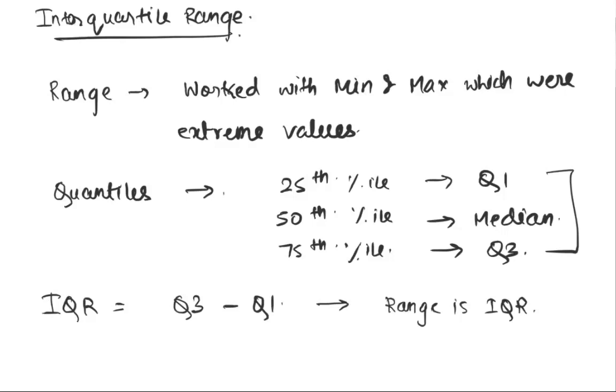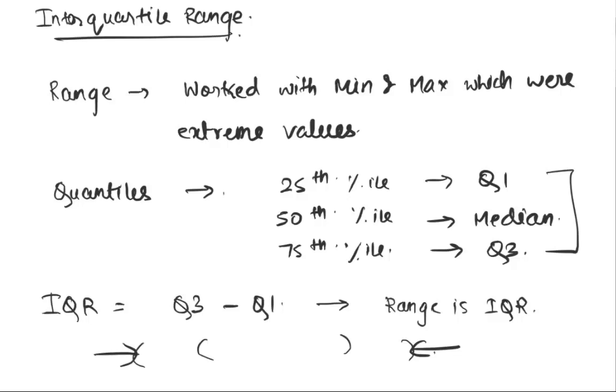When we are looking at range, and this was, let's say, my distribution, the problem that people cited was that because you're working with these bottom feeders, the points present at the extreme fringe, you're not really telling me exactly what's the nature of things that lie in the middle. What most of the distribution looks like can get impacted by just a very few number of points that are extremely out of range but are present in the distribution. Just those few points will screw up my entire analysis when I'm looking at range, because I'm looking at the extreme fringe data. So what statisticians said is that, okay, do not look at the min and the max value.